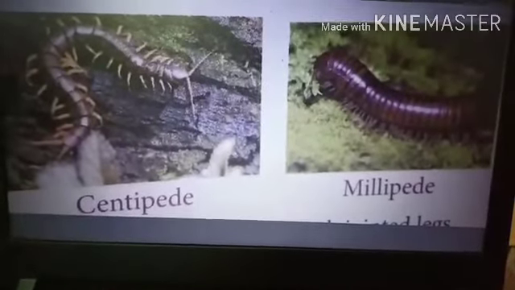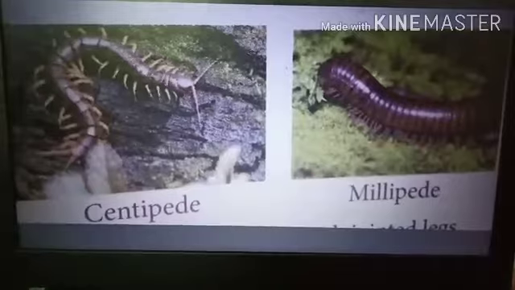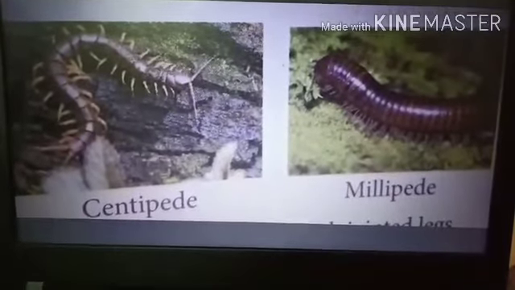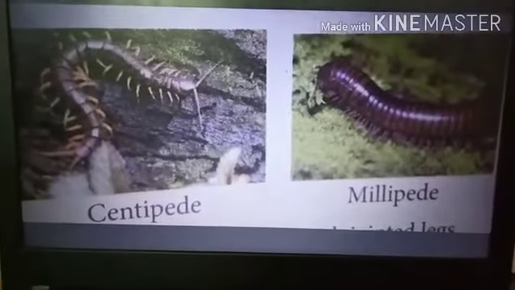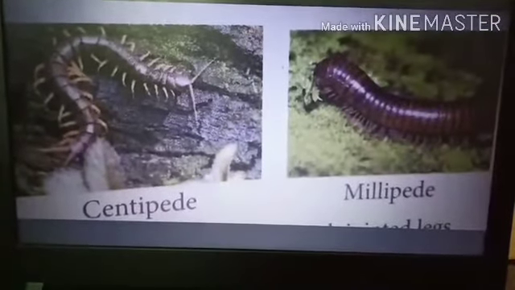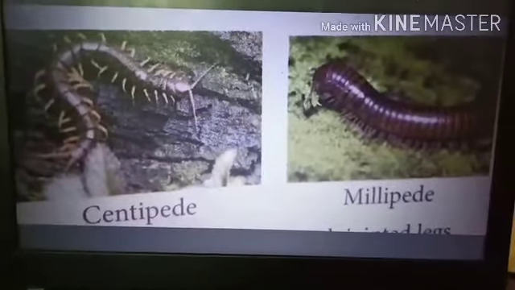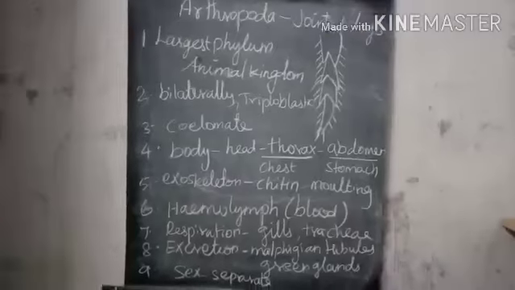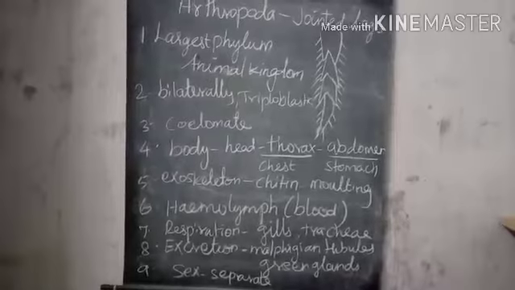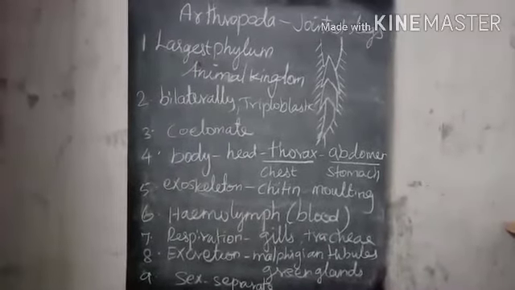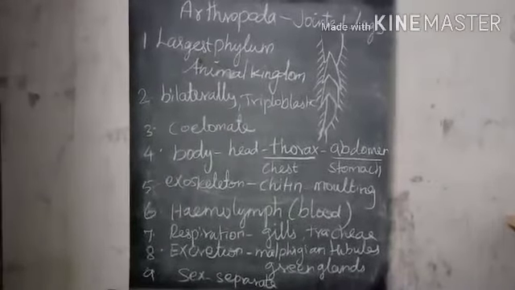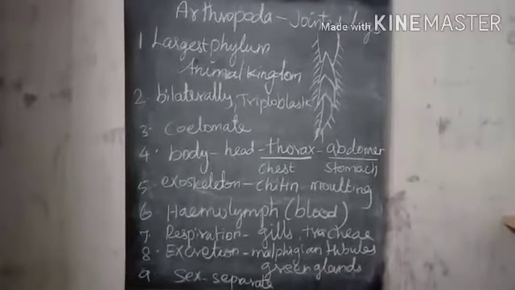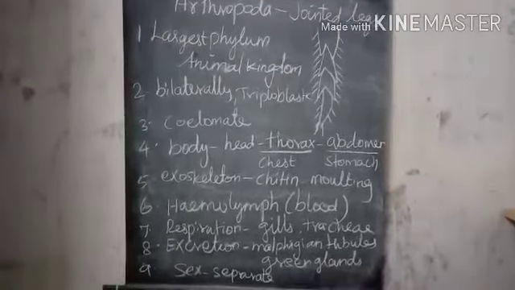The exoskeleton is made up of chitin and is shed periodically as the animal grows. The casting off and regrowing of the exoskeleton is called molting. In Tamil, தோல் உரித்தல். The body cavity is filled with hemolymph, that is, blood. The blood does not flow in separate blood vessels to circulate throughout the body.